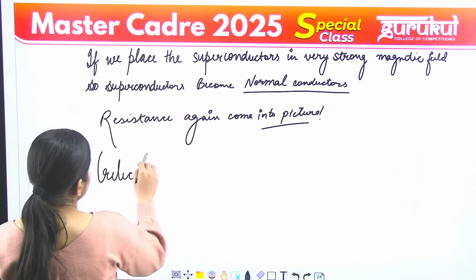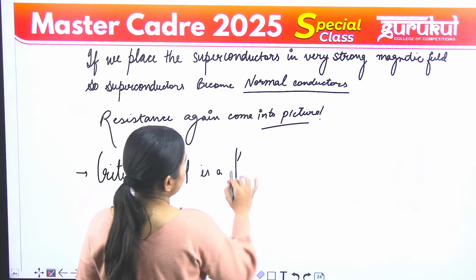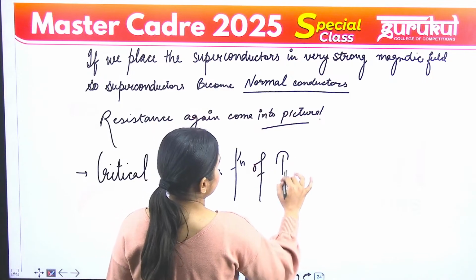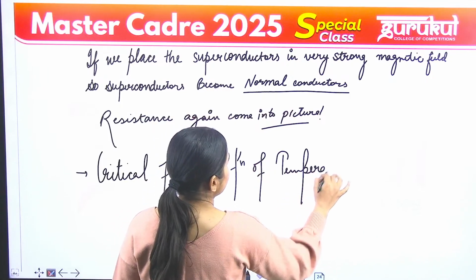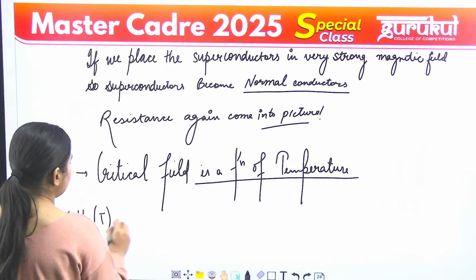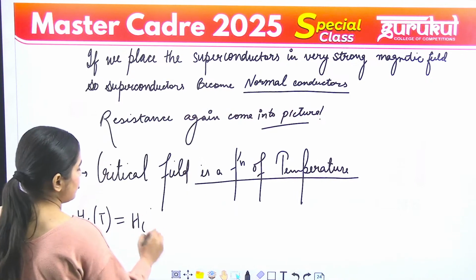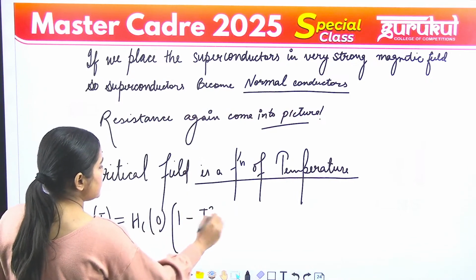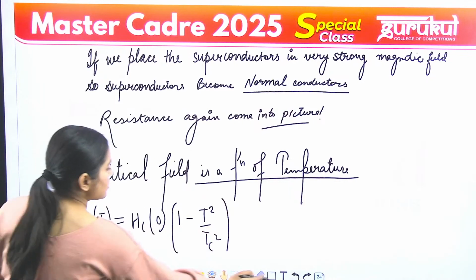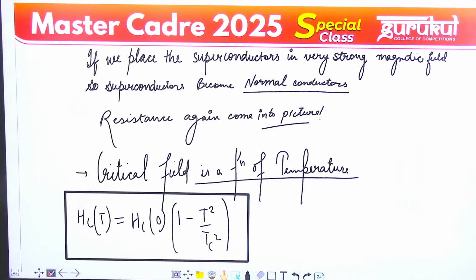The critical field is a function of temperature. Okay, so HC(T) is given by HC0 times (1 minus T squared over Tc squared). This is the formula by which the critical field varies. Here HC0 is the critical magnetic field at 0 Kelvin.